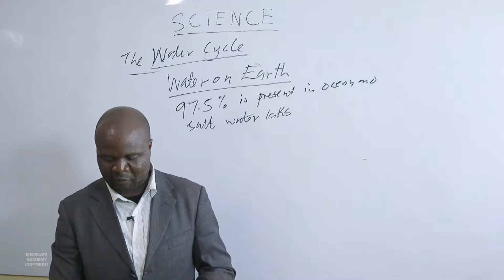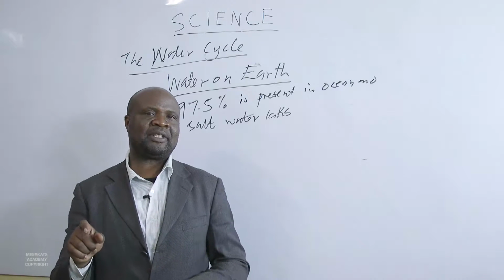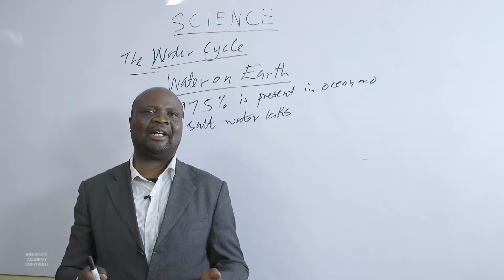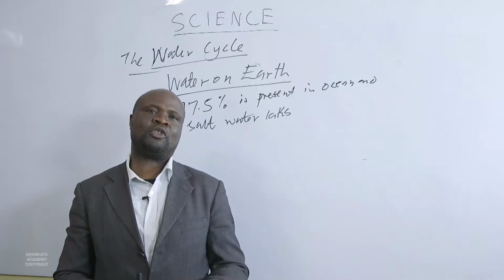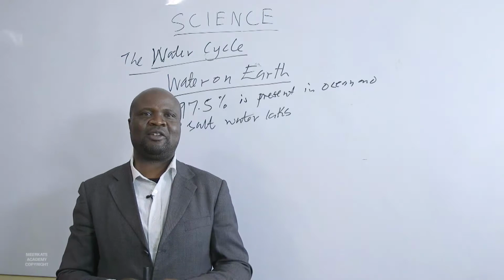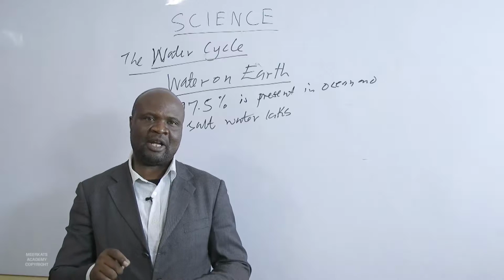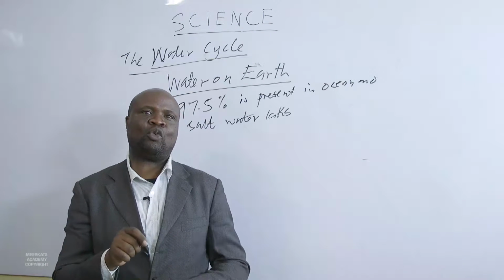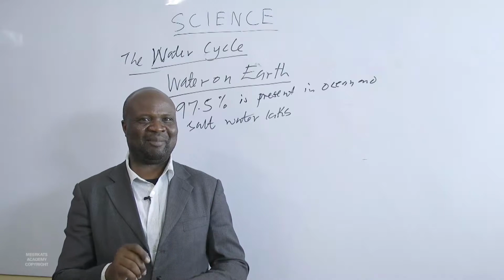The remaining fresh water is trapped as ice, in glaciers, which cannot support plant life. Plants cannot use water in the form of ice unless it melts into liquid at the correct temperature.